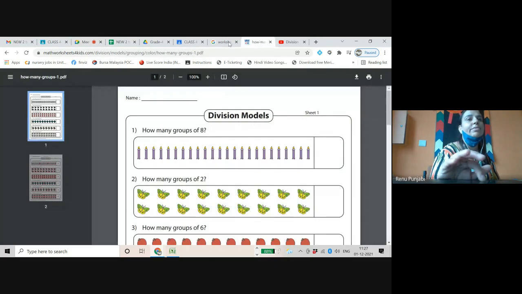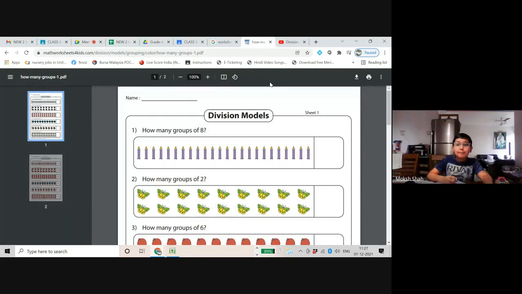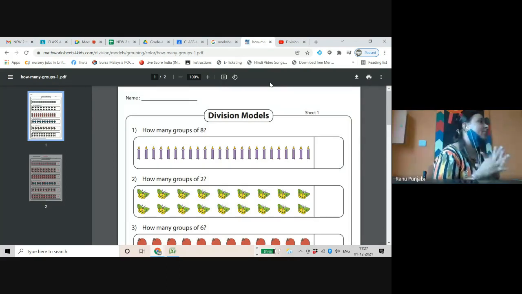First is done, everyone. 18 objects are done and divided into groups of 8. And the second one, how many groups? 9. So what will be the statement for the second one? 18 divided by 2 equals 9.